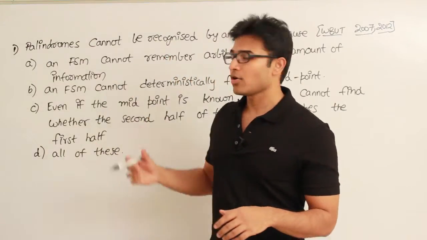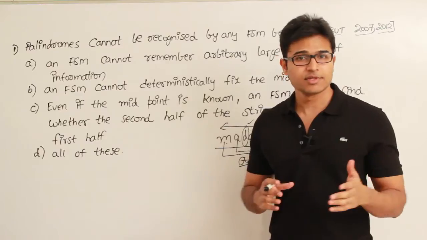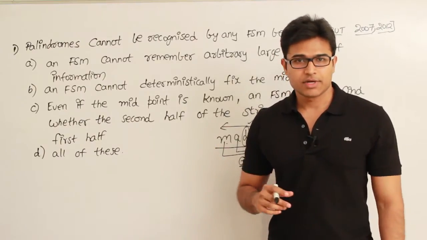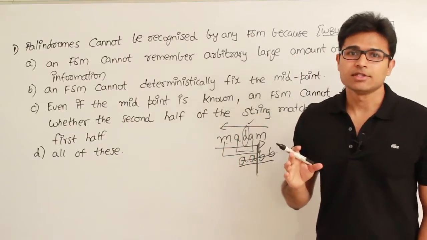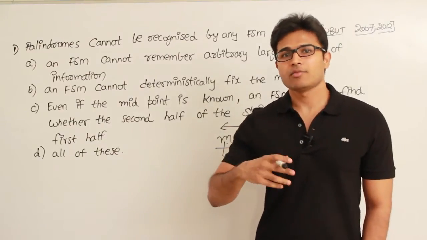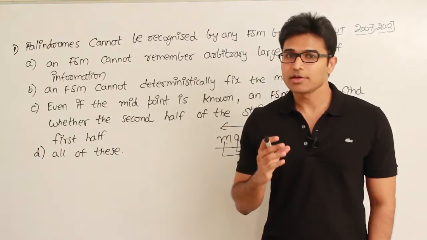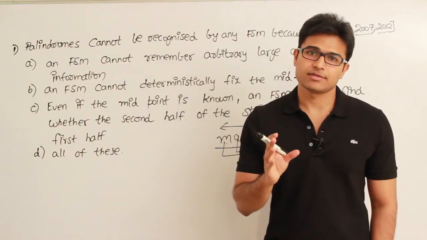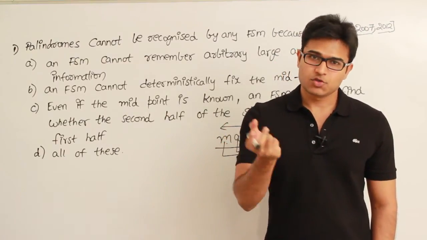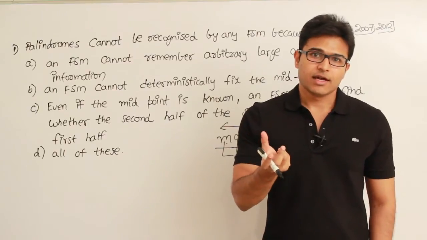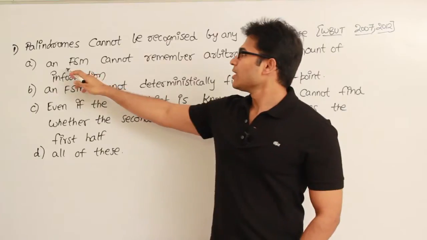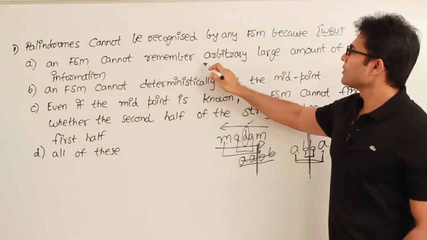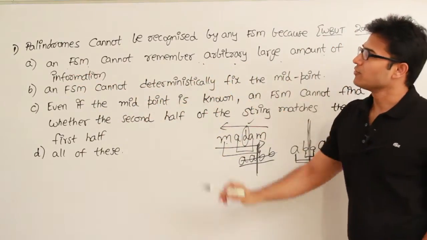But here they are talking about palindromes in general, which means all palindromes, right? The main problem in such a case is that a finite state machine cannot deal with arbitrary length strings, because finite state machines cannot store or recognize big length strings. So the first thing is, an FSM cannot remember an arbitrarily large amount of information.